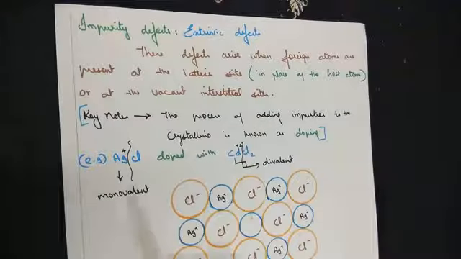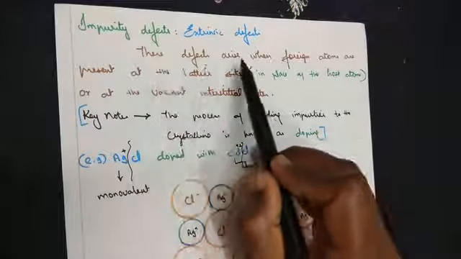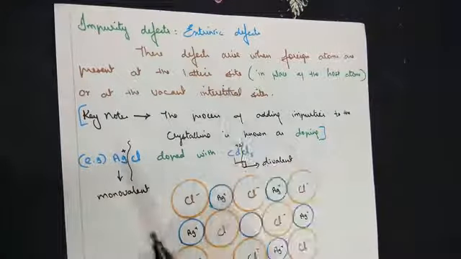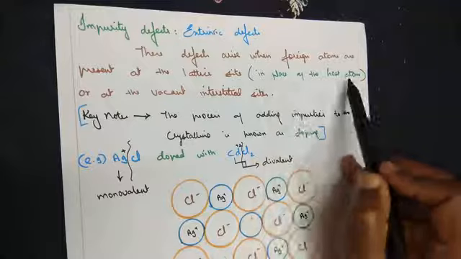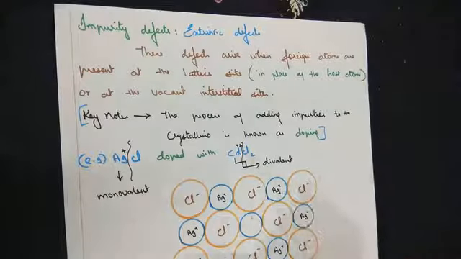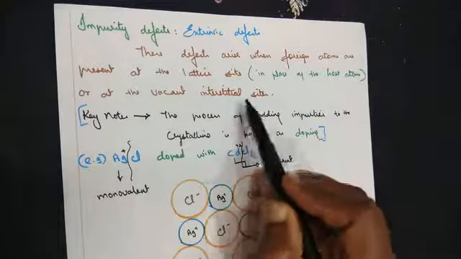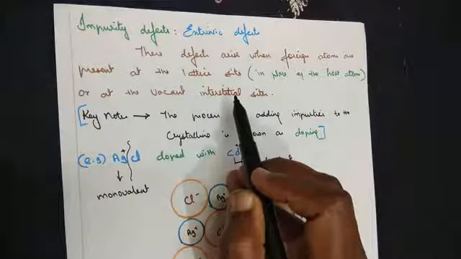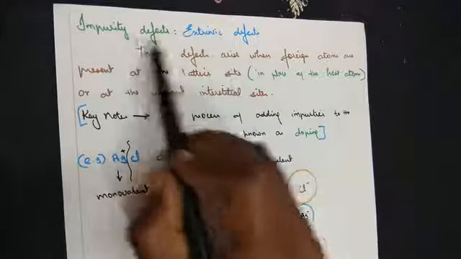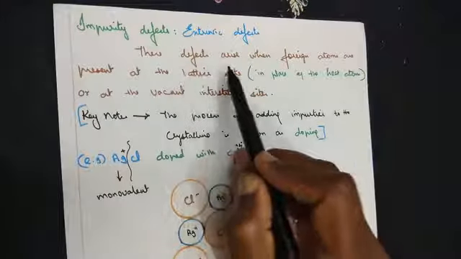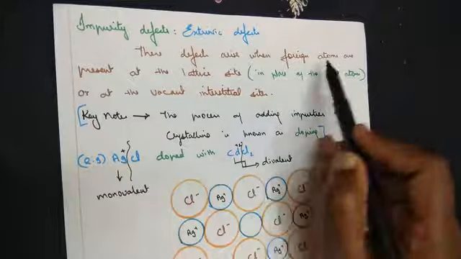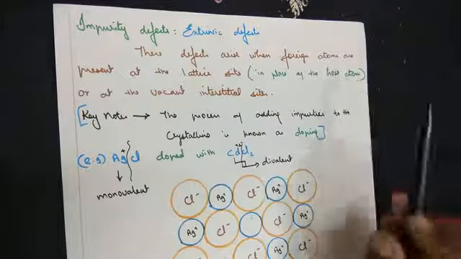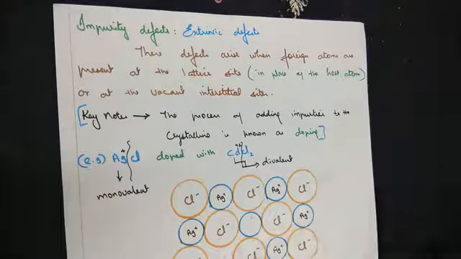Moving on to see the definition of it. These defects arise when foreign atoms are present at the lattice site, that is, in the place of a host atom, or at a vacant interstitial site. You understand the term interstitial site because we have repeatedly been using it. So, impurity defects arise when foreign atoms are present at the lattice site instead of the host atom. We will see it with the example of silver chloride.